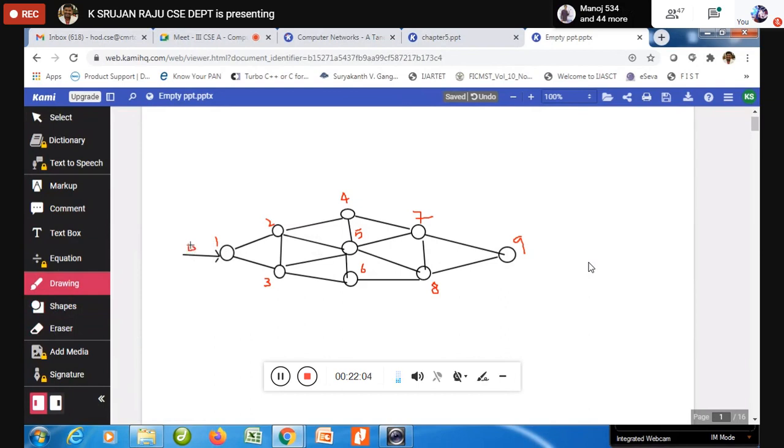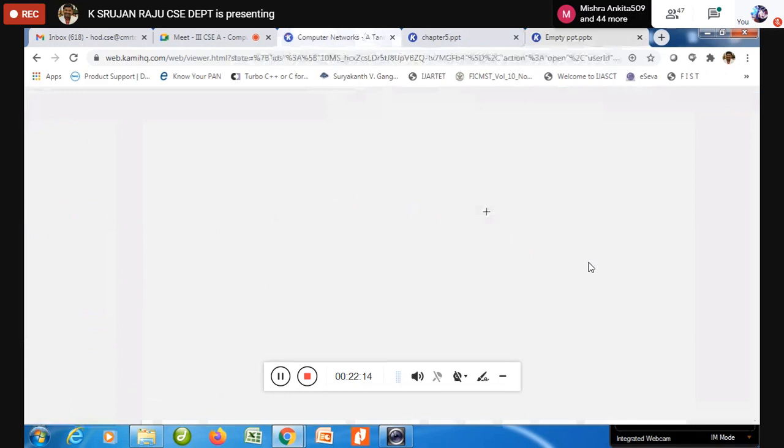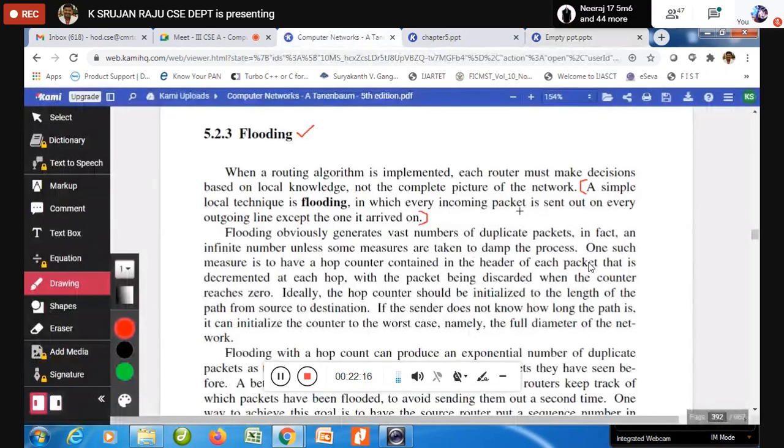Please try to understand very clearly what the rule is saying: in which every incoming packet is sent out on every outgoing line except the one it arrived on.